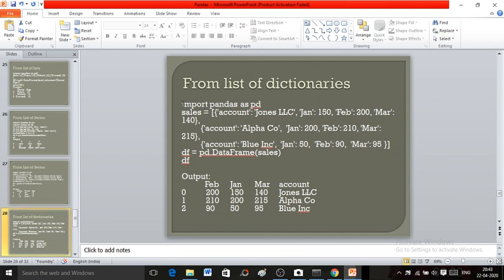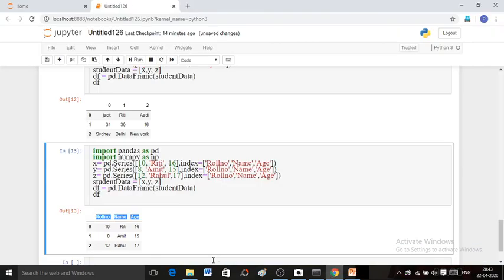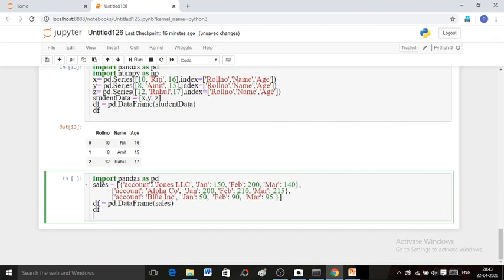Similarly, you can create a data frame from a list of dictionaries. Here sales is a list having three dictionaries. In the first dictionary, account name is Jones, and Jan, Feb, March values are 150, 200 and 140. Similarly, the second dictionary and third dictionary. Sales is a list consisting of three dictionaries.